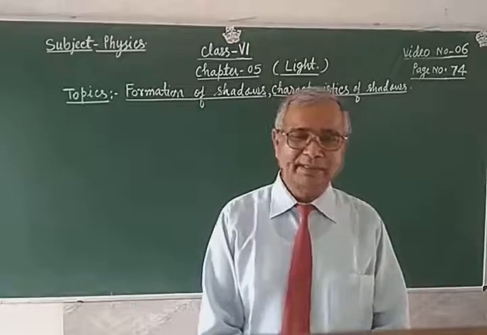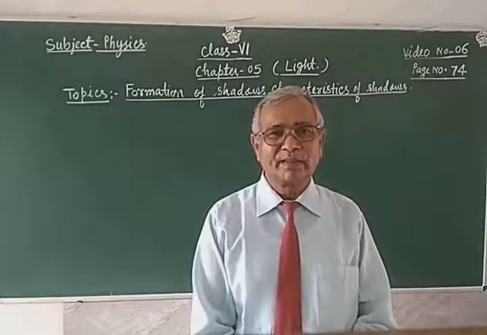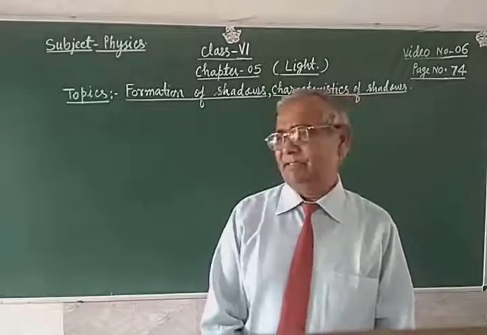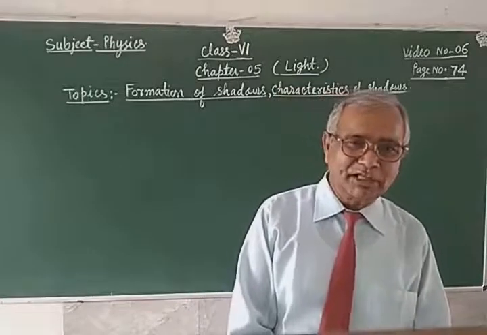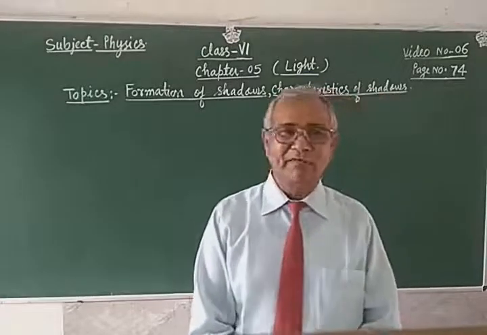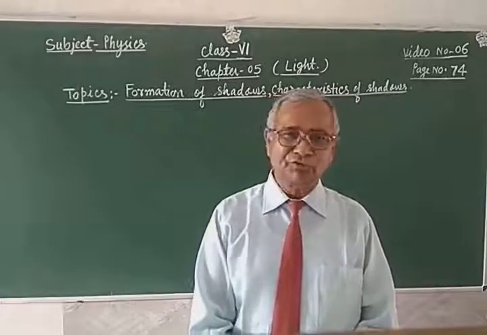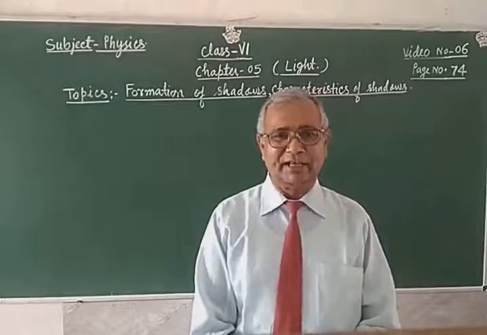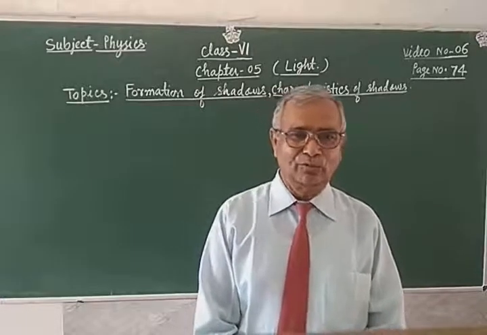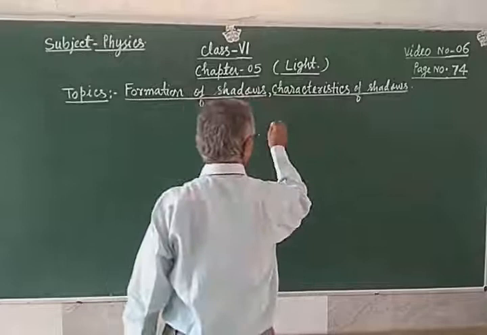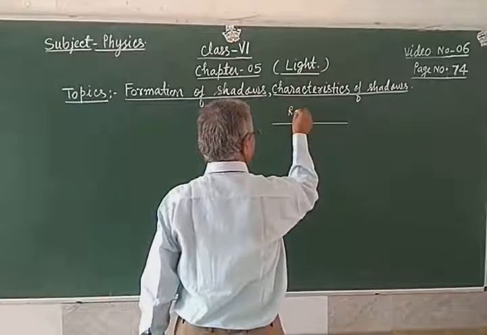Do you remember what type of beam of light I have told to you? Parallel beam of light, which is formed by the parallel rays. What are the parallel rays and what are the rays? Actually, these rays are the path through which light energy travels. It is represented by a line with arrow. This is a ray of light.